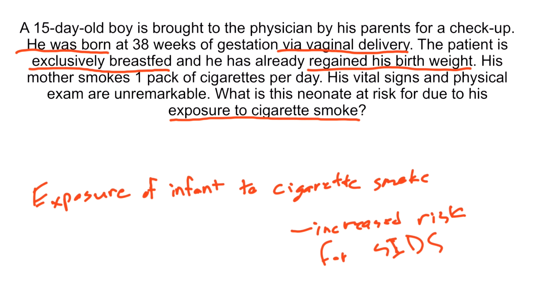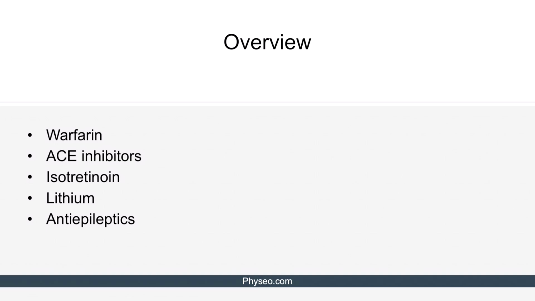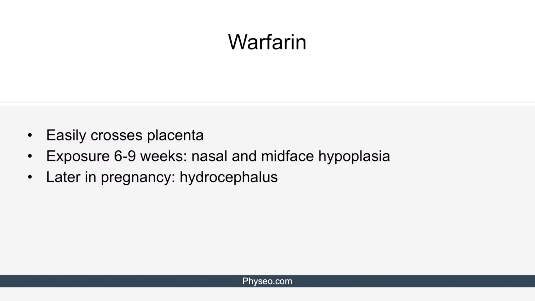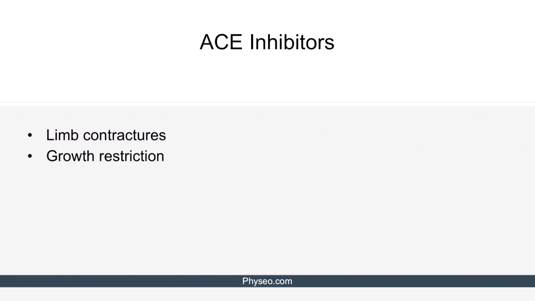Okay, now let's move on to discuss teratogenic medications. The medications we'll be discussing include warfarin, ACE inhibitors, isotretinoin, lithium, and anti-epileptics. Let's begin with warfarin. Warfarin is a medication that can easily cross the placenta and have teratogenic effects on a fetus. If exposed during weeks 6 to 9 of pregnancy, warfarin can cause nasal and midface hypoplasia. If exposed later during pregnancy, warfarin can lead to hydrocephalus. Now let's discuss ACE inhibitors.